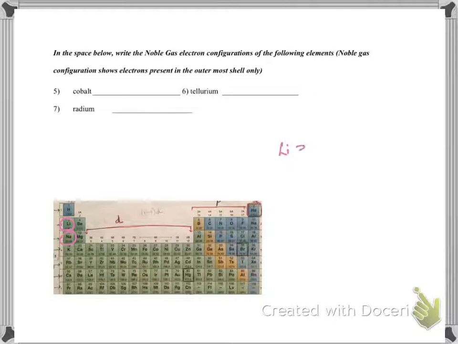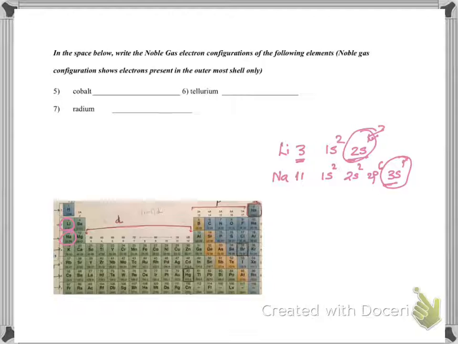Lithium's atomic number is 3, so its electronic configuration is 1s2 2s1. Sodium's atomic number is 11, so if you follow that Aufbau chart, 1s2 2s2 2p6 3s1. Look at the outermost. This is the outermost here, second energy level. This is the outermost here, third energy level. Are there any similarities? Yes, they both are s block and they have one electron there. This electron is known as a valence electron.